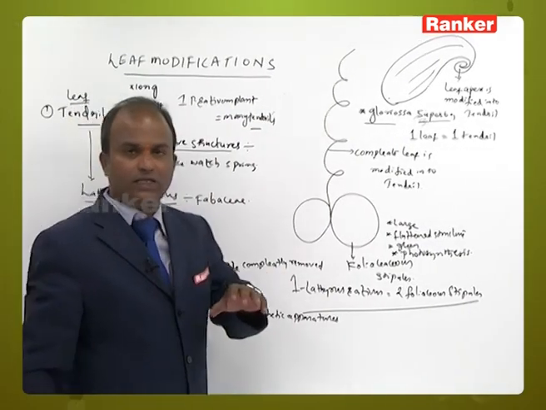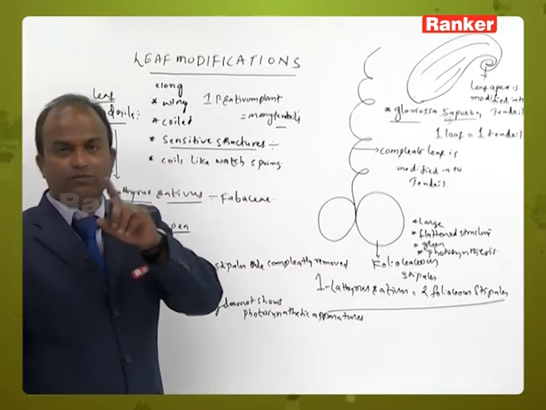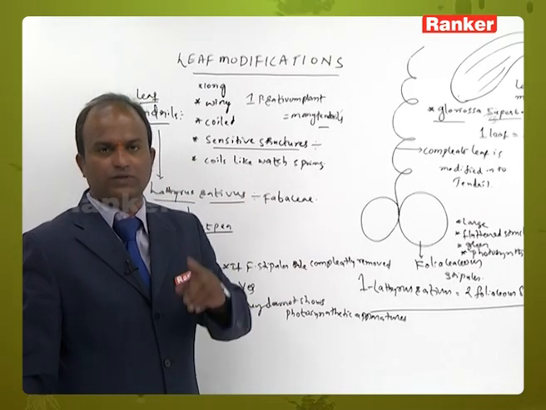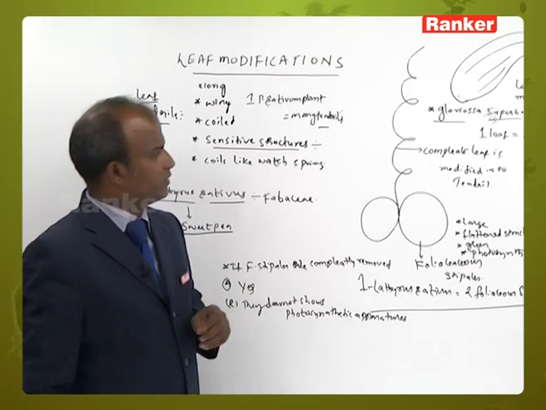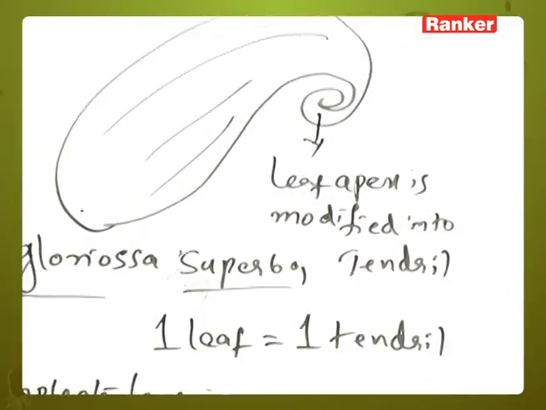Similarly in Lathyrus sativus, one leaf is equal to one tendril. But in Pisum sativum, one leaf is equal to many tendrils. And this is about the example Gloriosa superba.